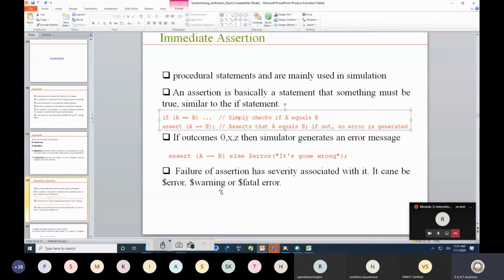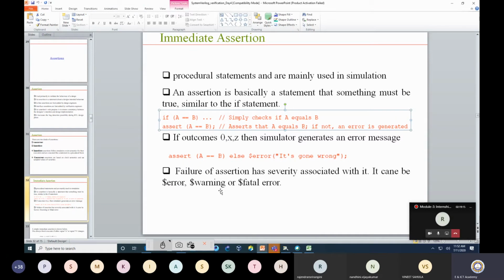Okay. So when you use an assertion, it is a condition you are imposing, and you expect that the outcome should be true. If it is not true, then it should give me an error. So whenever there is a false condition, you should expect that it reports an error. An assertion is something where I am expecting this to happen, and if it is not happening, then it should report an error.